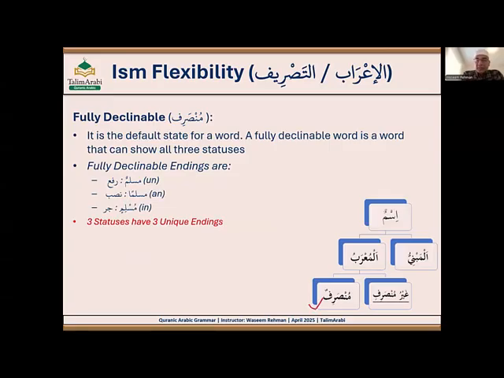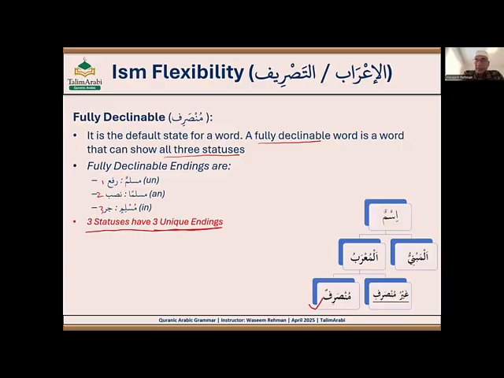So as its name says, fully declinable means it's fully declined. Like in each status, in Rafa, Nasab, and Jar, its ending changes. So it is the default state for a word. A fully declinable word is a word that can show all three statuses, like in all three statuses, it has three unique endings. That's the ism that we are learning since day one, in our classes from class 1 till today.